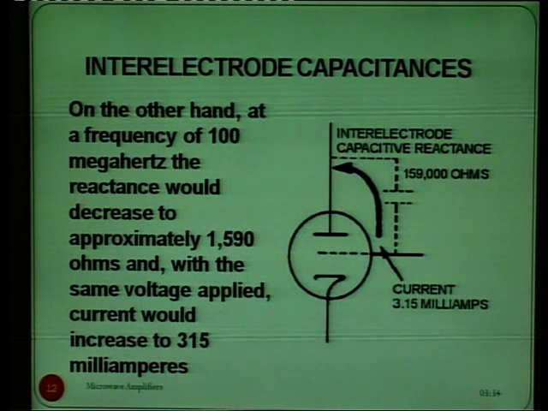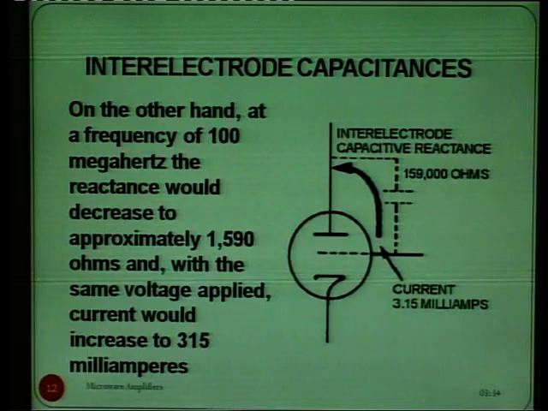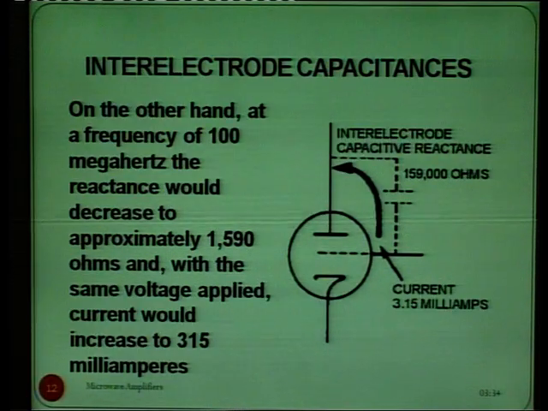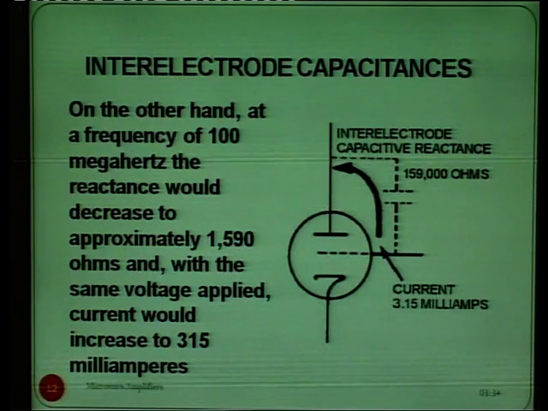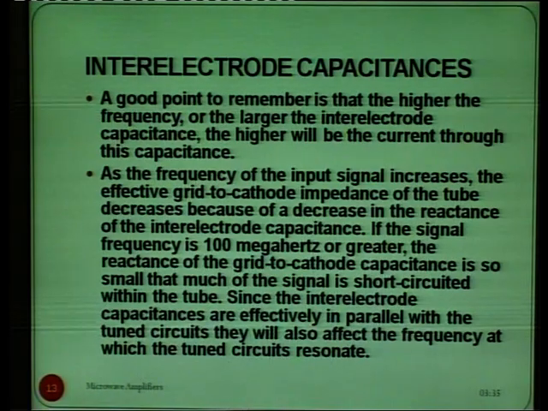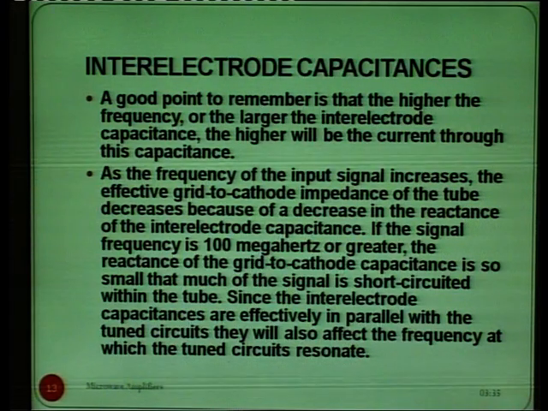So, here we can see that as the frequency increases and the capacitive reactance decreases, the current flowing through the circuit will increase when we apply the same voltage. A good point to remember is that the higher the frequency or the larger the inter-electrode capacitance, the higher the current flowing through this capacitance.